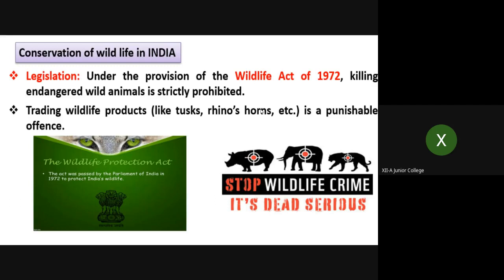Trading wildlife products like tusks and rhino horns is a punishable offense. Elephant tusks and rhino horns are very important not only for ornamental purposes but for medicinal use also.